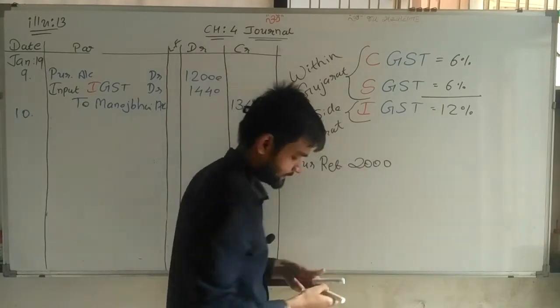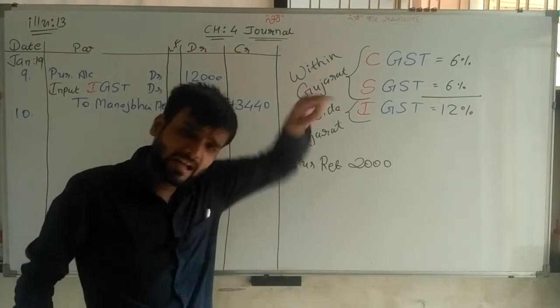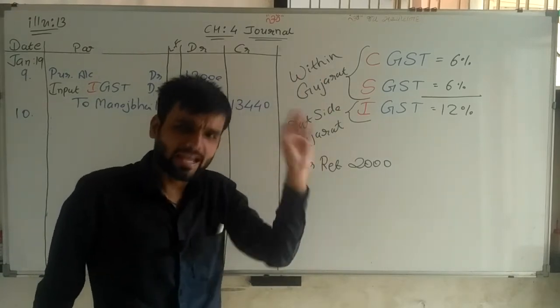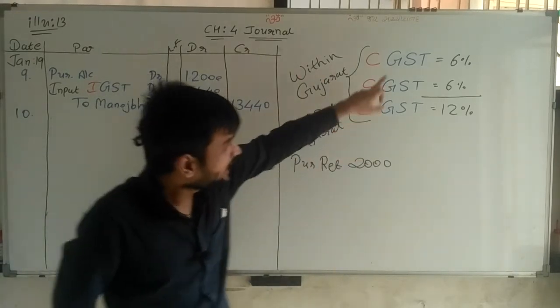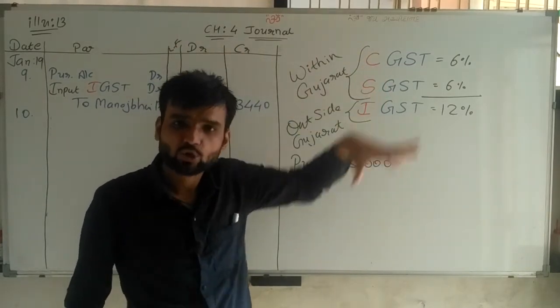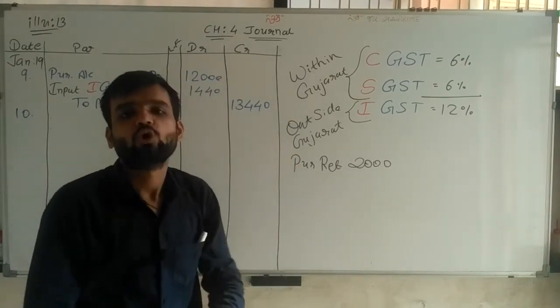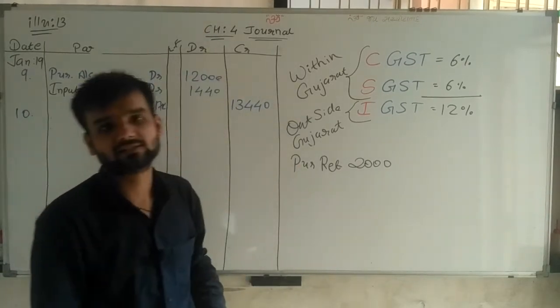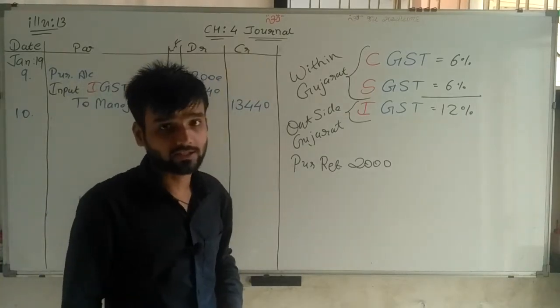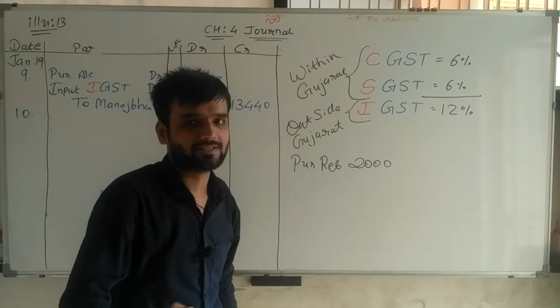Now think, sir. When we purchased, at that time CGST and SGST were applicable because it is within Gujarat. So whenever we are returning goods, we also calculate these two GSTs. The same GST is considered for purchase and purchase return.